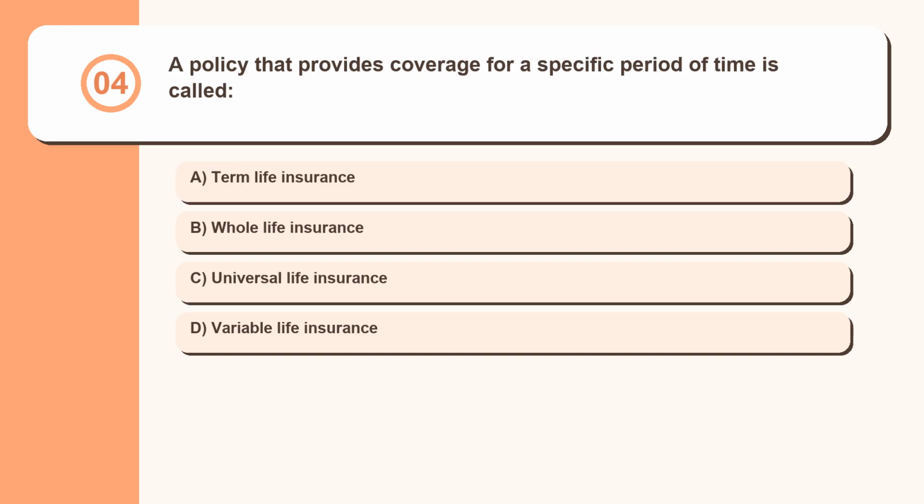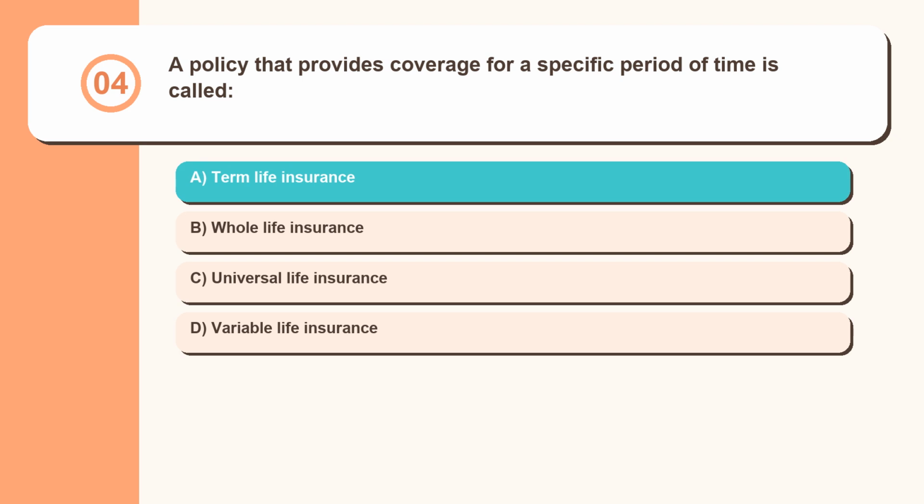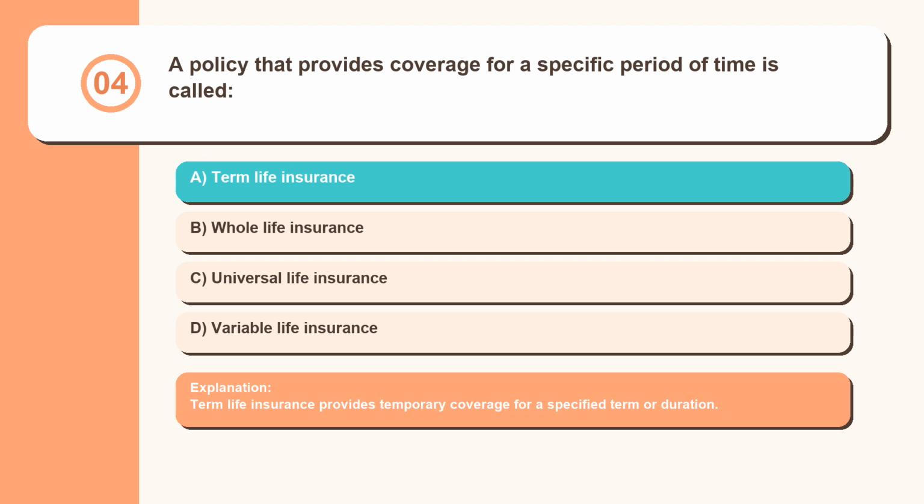Question 4. A policy that provides coverage for a specific period of time is called term life insurance, whole life insurance, universal life insurance, variable life insurance. Term life insurance provides temporary coverage for a specified term or duration.